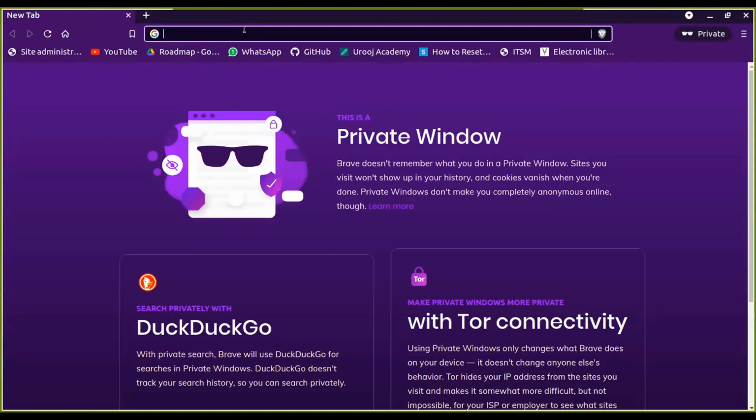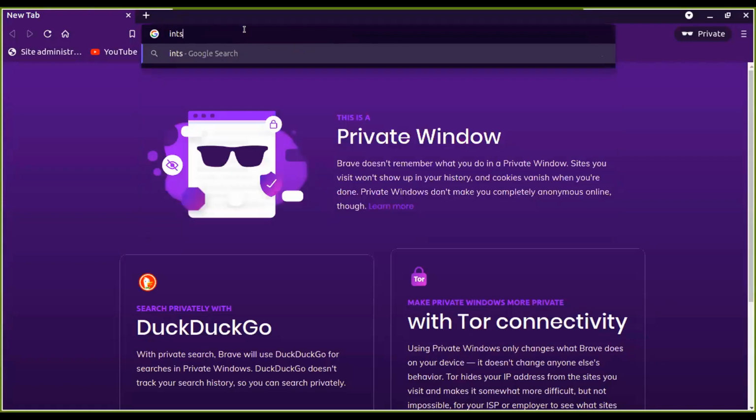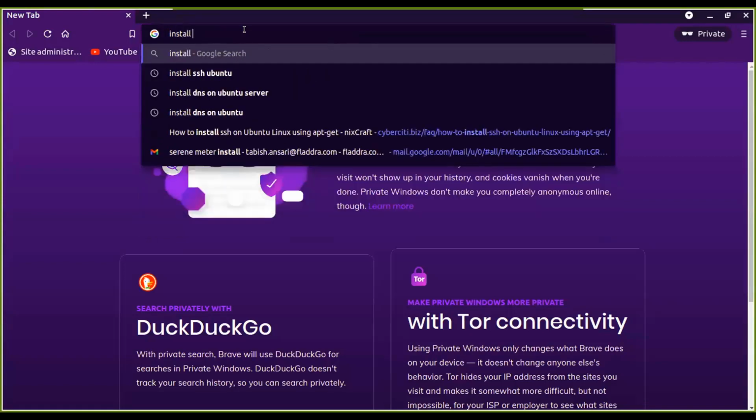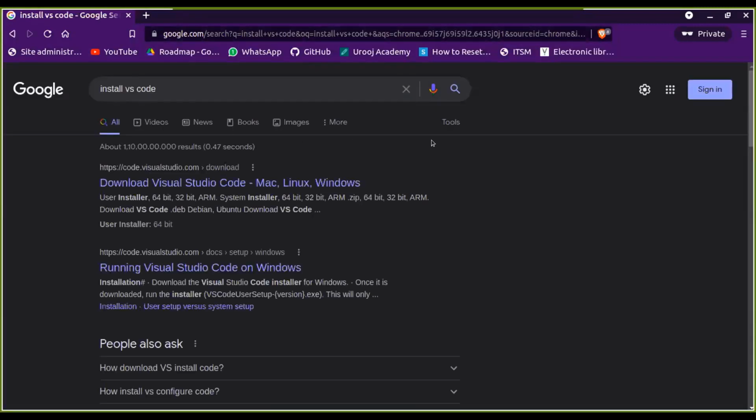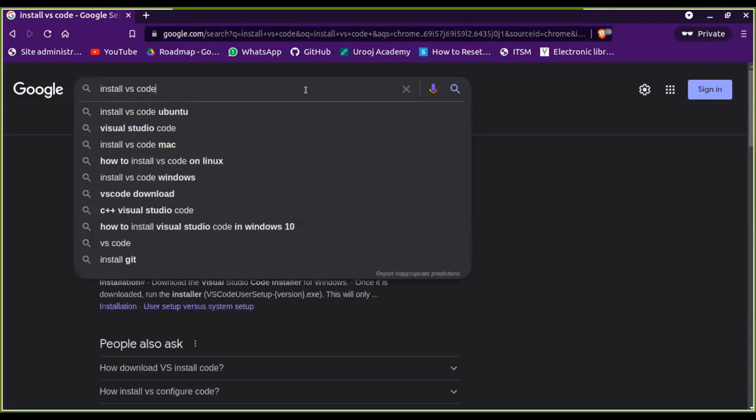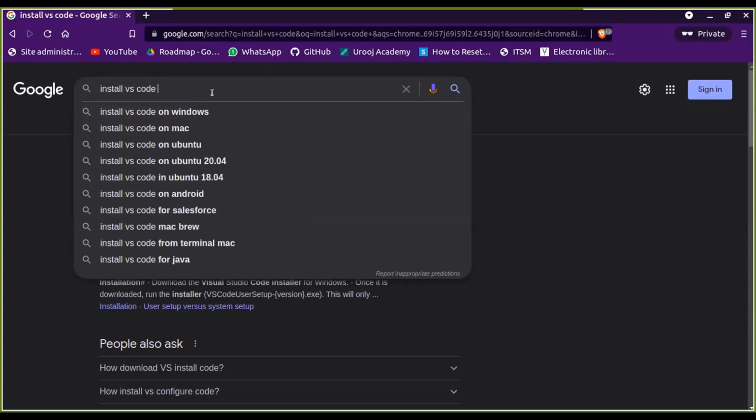It is not a difficult process. Simply install VS Code. I'm using Ubuntu. If you're using Windows or any other operating system, in Windows the installation is much easier than Ubuntu. In Ubuntu we use the terminal, but in Windows we can download the exe file and directly install it. So I'll show the Ubuntu part only.